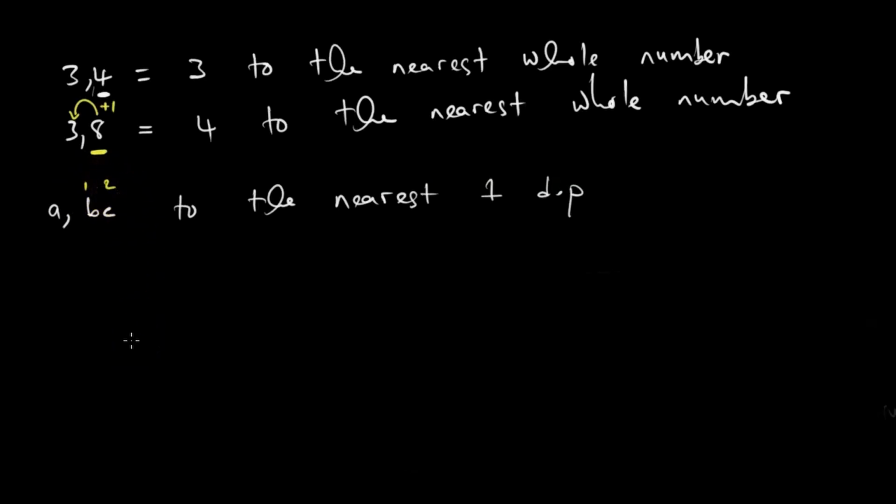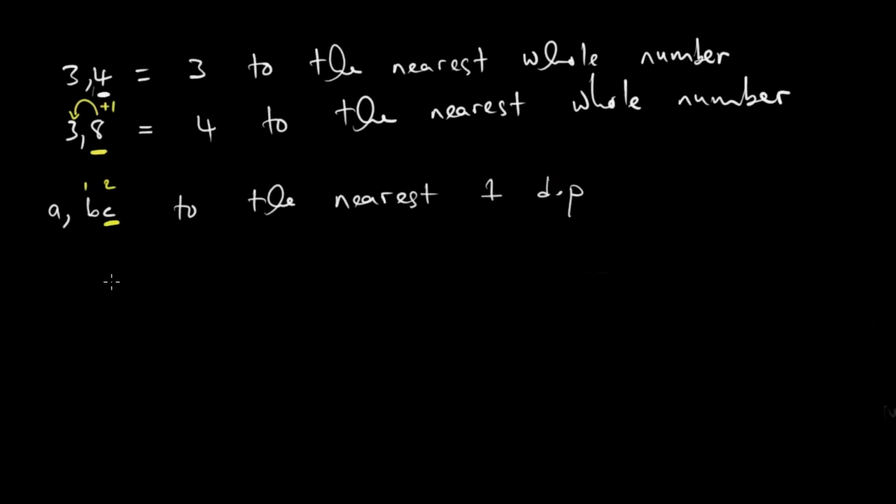But if we are told to the nearest 1 decimal place, so that we should reduce that, we are looking at this second decimal place. We see whether that number is 5 or greater, or it's actually 4 and lower. That would determine its rounding off effect, or whether the status quo remains.